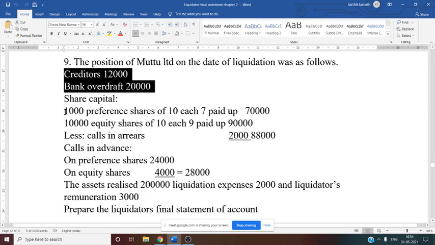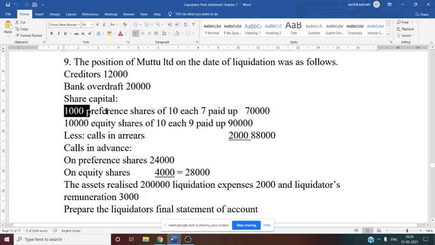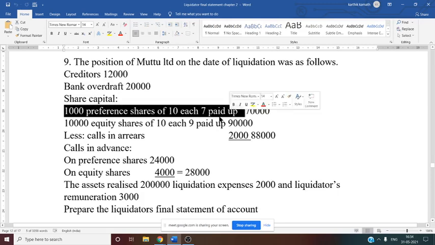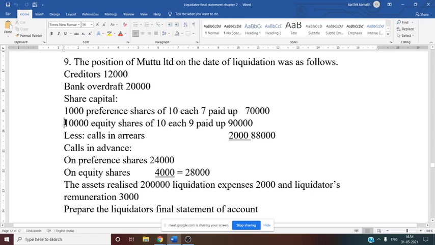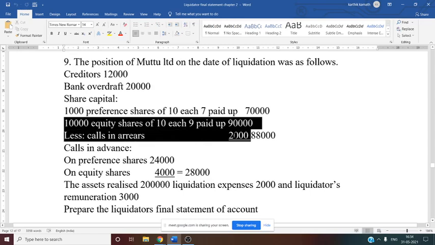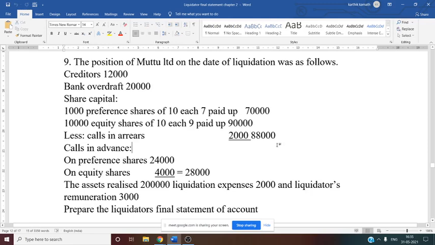1000 preference shares of 10 each, 7 paid up, that is 70,000. Here partly paid preference share information is given. Then along with that 10,000 equity shares of 10 each, 9 paid up, 90,000. So partly paid equity share is also mentioned. Less calls in arrear 2,000. Total equity share amount is given, that is 88,000.